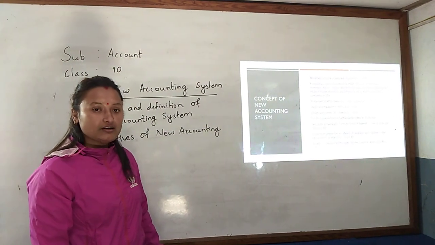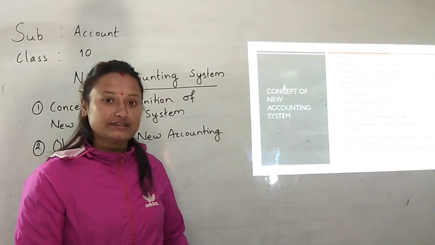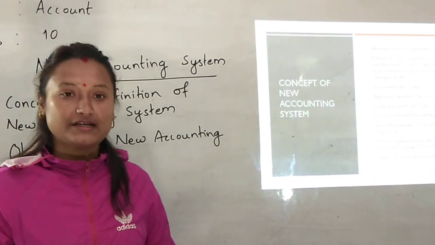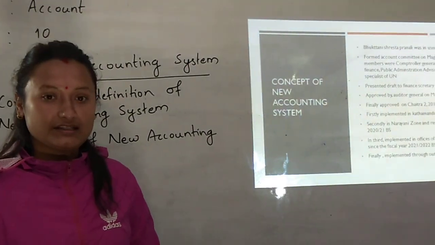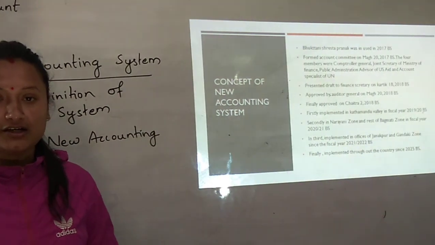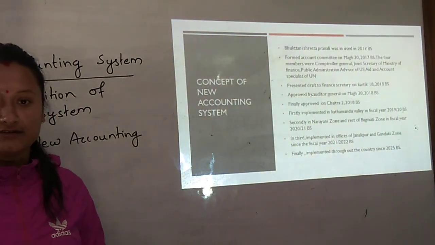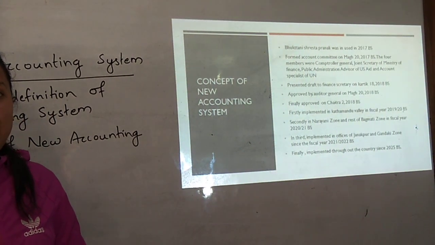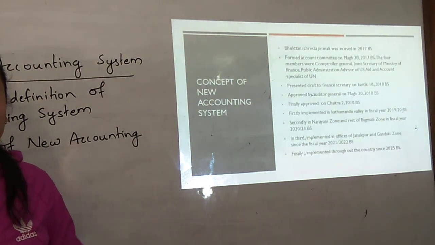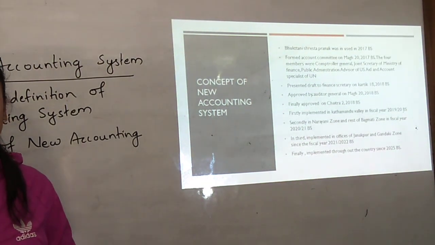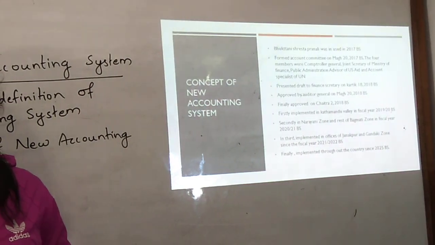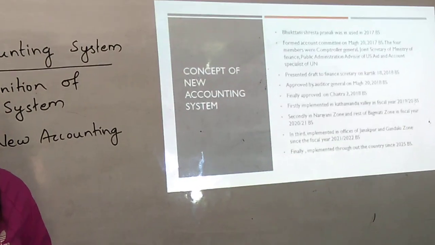developed in our country. Various types of accounting systems are in use, or were in use, in government offices in order to record the financial transactions of the government. After the restoration of democracy in 2007 BS, the government became more responsible towards the public.